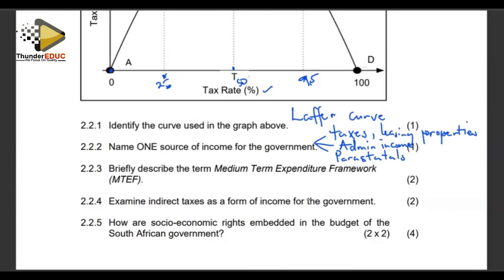Right. Briefly describe the medium-term expenditure framework, the MTEF. The medium-term expenditure framework, we can say it's a 3-year spending plan for the government. It's a 3-year planning spending plan. It's about expenditure in the next 3 years for a government.